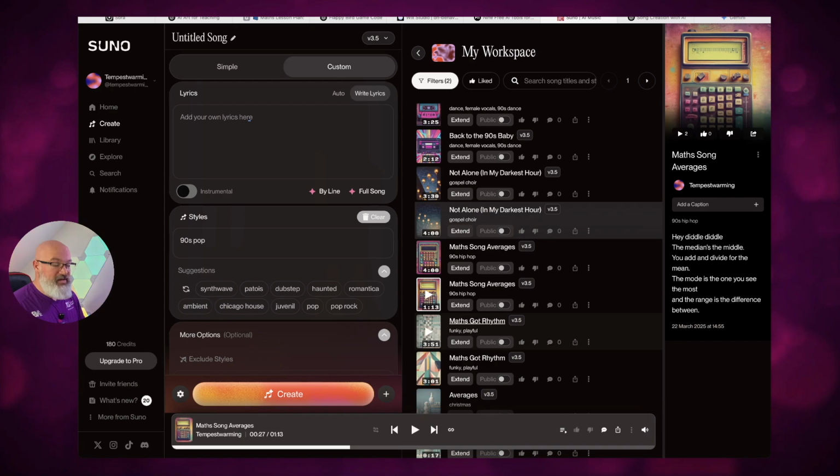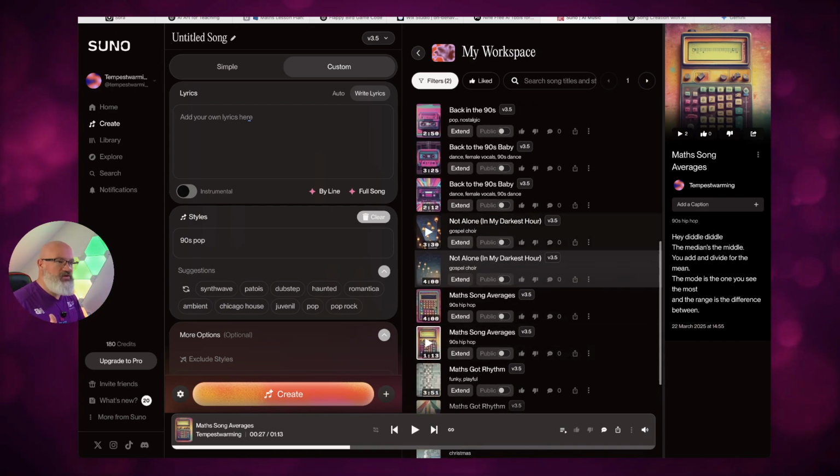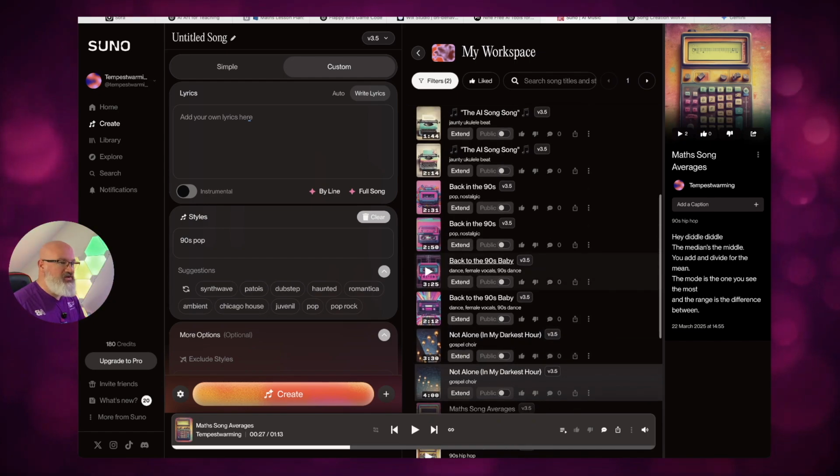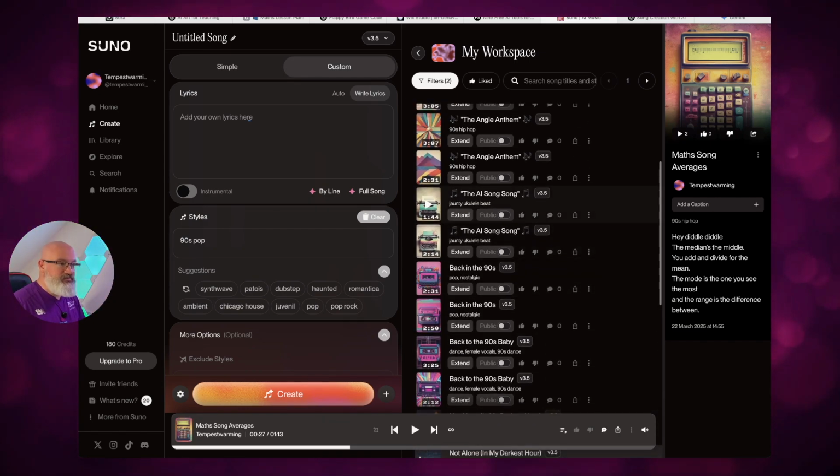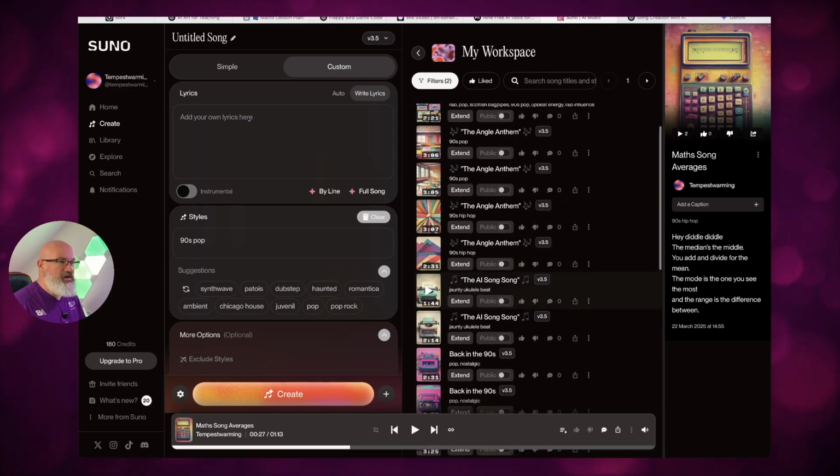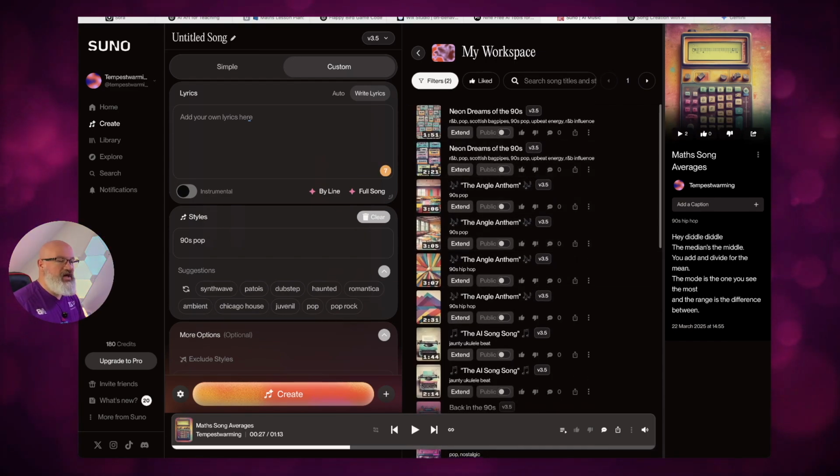Some of them can get a little bit catchy, so you can get the idea. But you can play with it. So that was 90s hip hop style. I've tried ones with gospel choir, nostalgic 90s, ukulele beat, stuff like that. And that was one we listened to at the beginning. And again, you can use different styles and paste them in here.